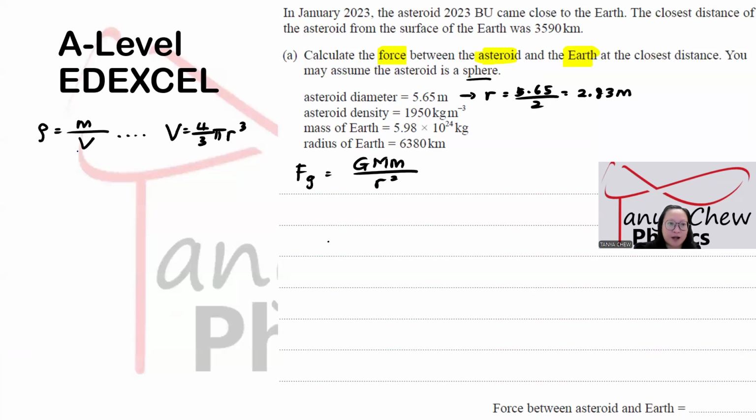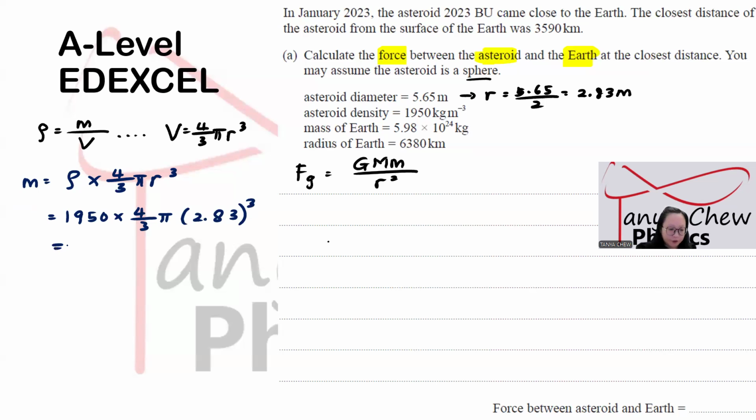Now I can perform my calculation. I just sub in the value. I make mass the subject because after all, I need the mass of the asteroid. Mass of the asteroid is equal to density times the volume, 4 over 3 pi r cubed. Density of the asteroid is 1,950 times 4 over 3 pi, r is 2.83, but you have to keep it, remember?